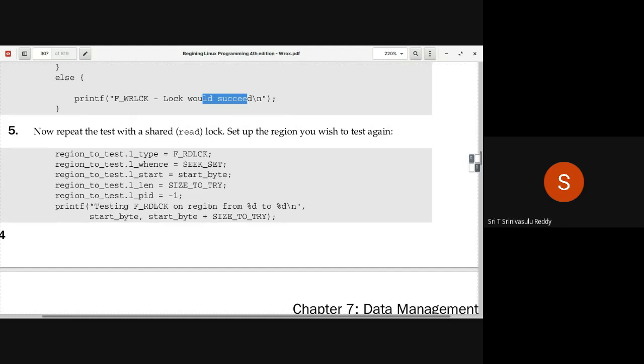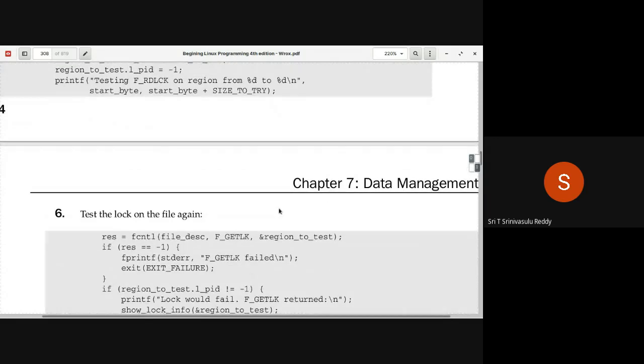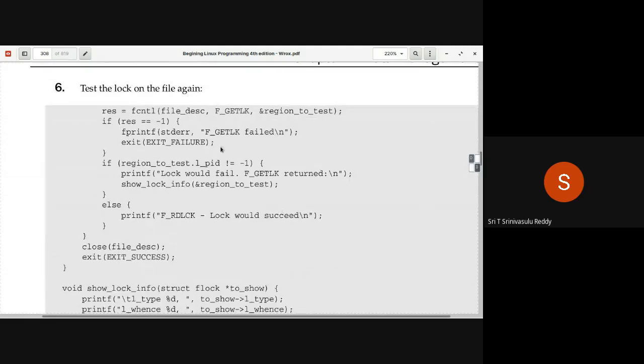Testing read lock on so and so area. So on the same area, you are testing shared lock, and you are not applying any new locks. You are only testing, knowing whether it is possible or not. So here again, fcntl with F_GETLK, this you have to understand. If it is -1, GETLK fails. Otherwise, if l_pid is not equal to -1, then the lock would fail, right? So then display.